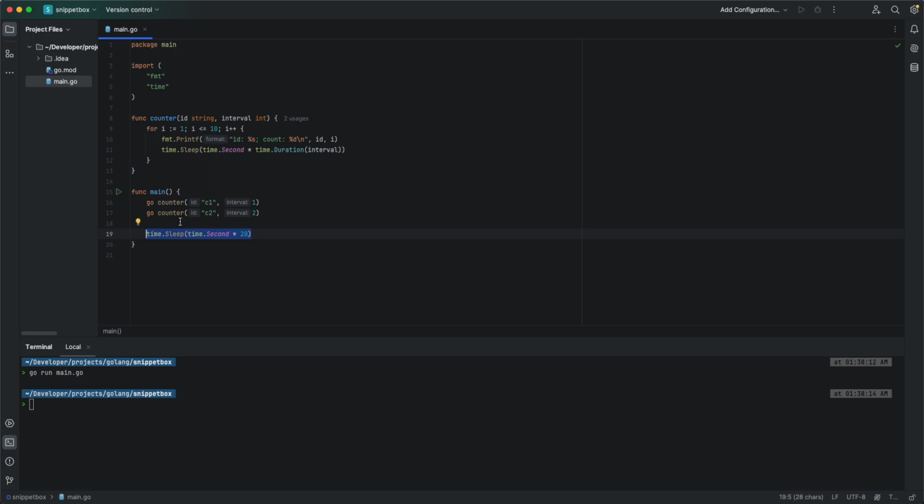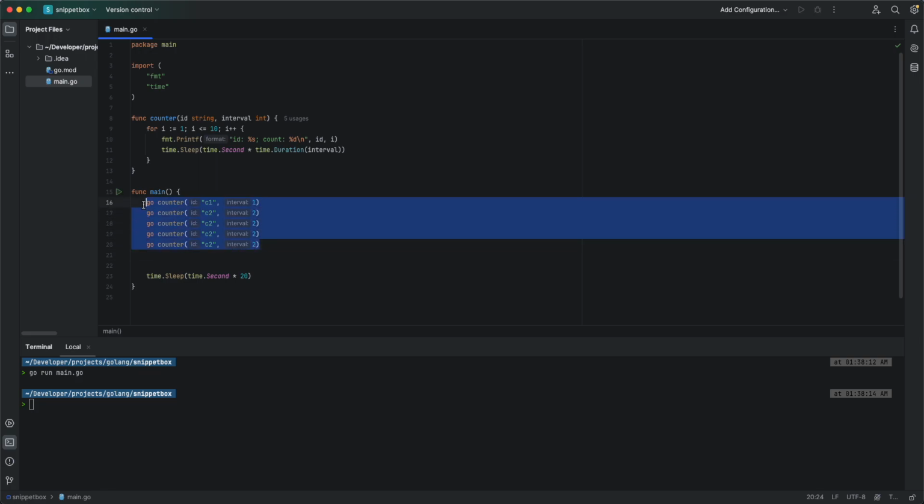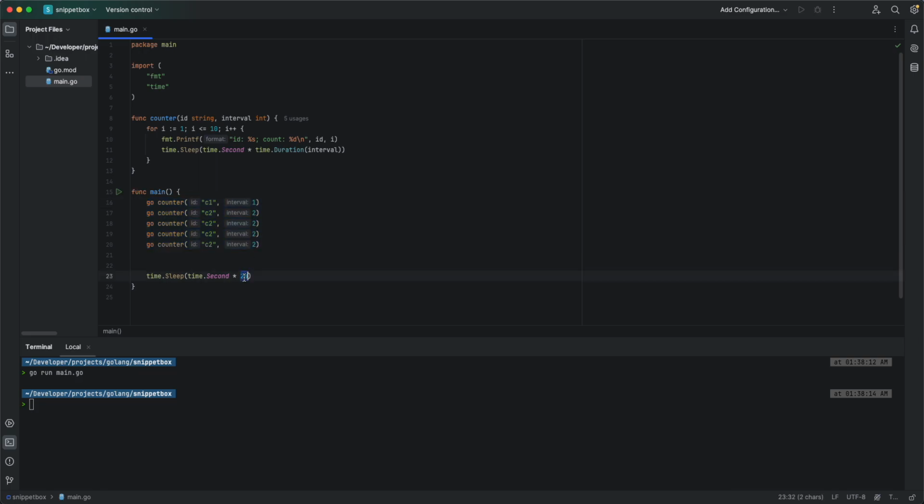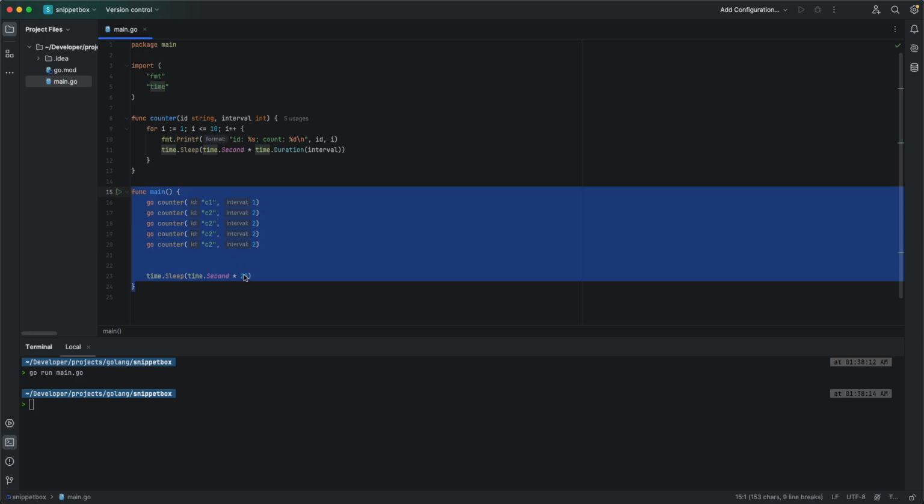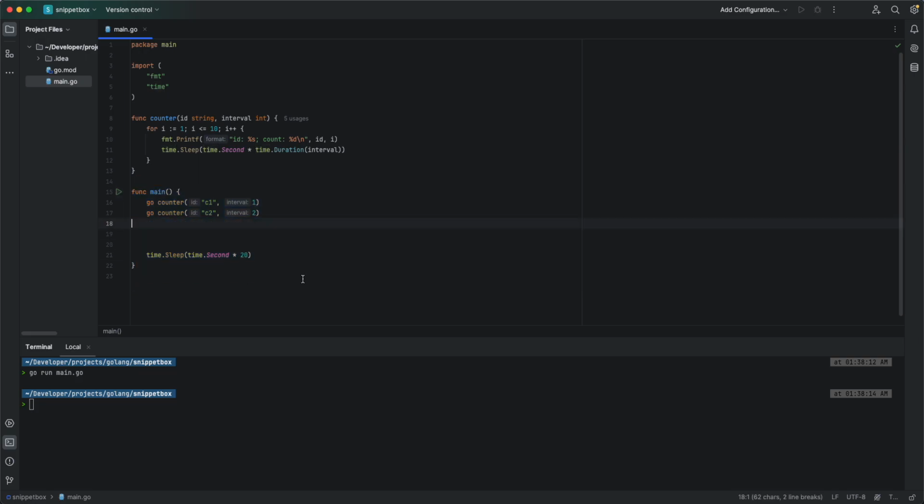Why? Because for this to work, you would need to know how long it would take for all the Go routines to finish their execution. What if I would add a couple more Go routines here? I would need to know how long it would take for all of them to finish, and then based on that, I would specify how long I would want to delay the termination of the main function. So this is not a scalable solution.